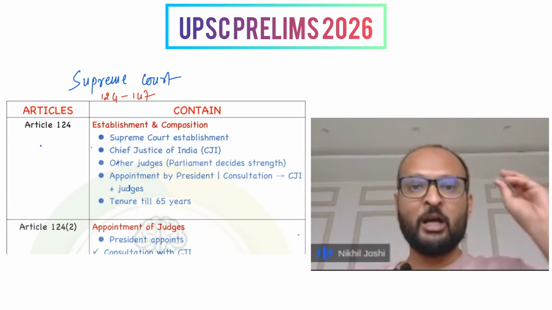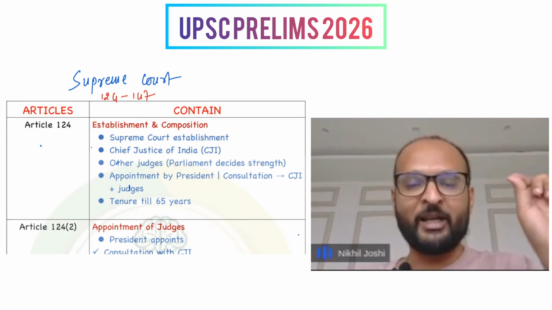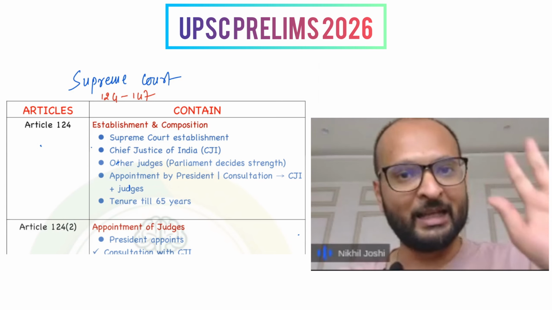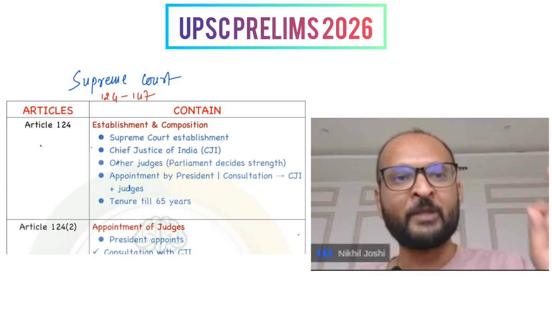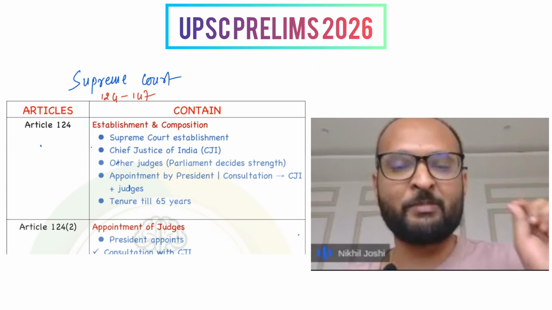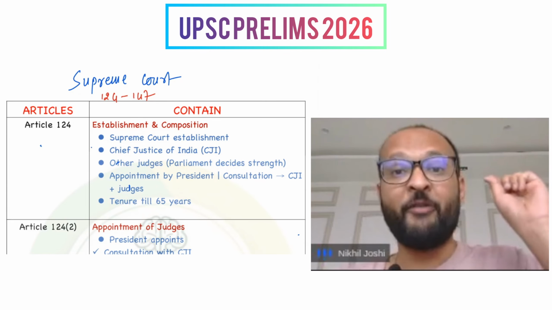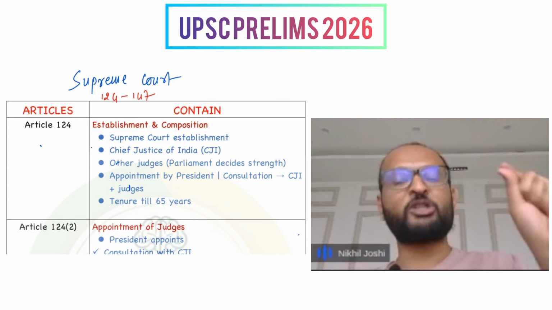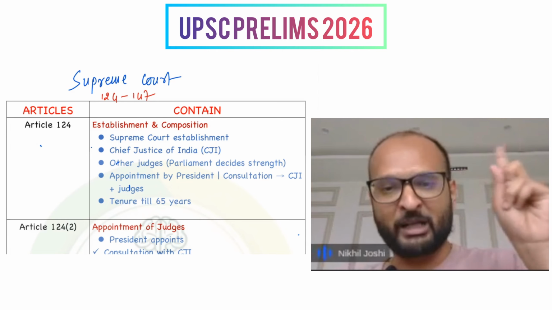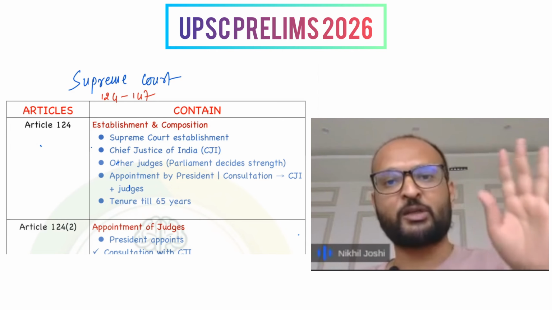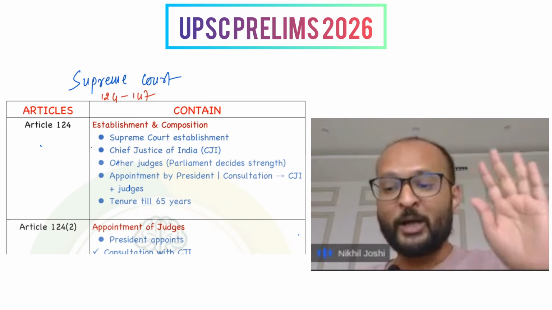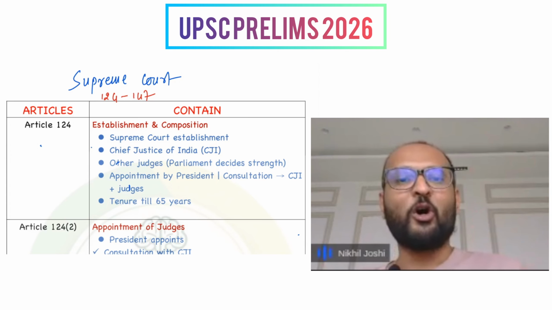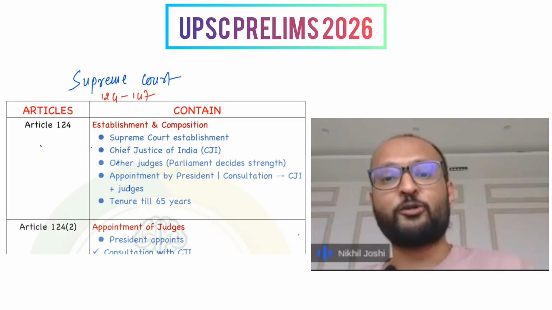To begin with, Supreme Court in itself is reflected in Article 124 to 147 in the Constitution, and every article from this discussion is actually very relevant because from each article, questions are being asked. Sometimes they ask particular questions from, let's say, Article 136, 142, 145, 129, but also minor articles like 139 also, minor articles like 134 also.